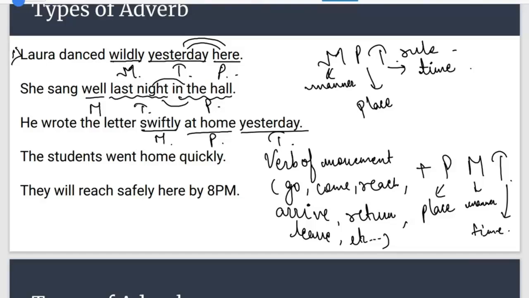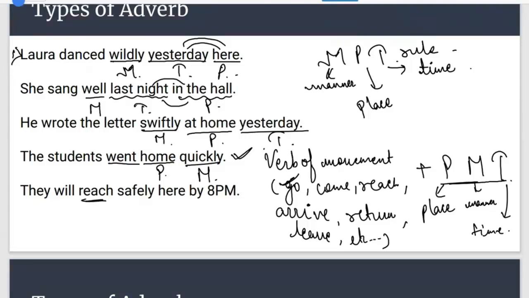So now according to this, we need to see question number 4. The students went home quickly. Here went is basically a form of go only, so a verb of movement has been used. Now check, home is what? Place, and quickly is what? Manner. So it has been arranged in PMT rule only. There is no error.